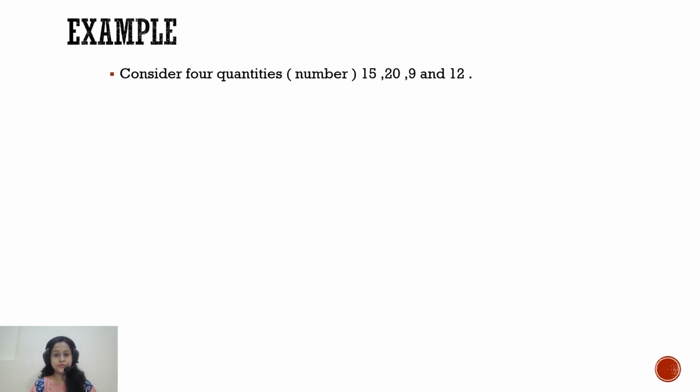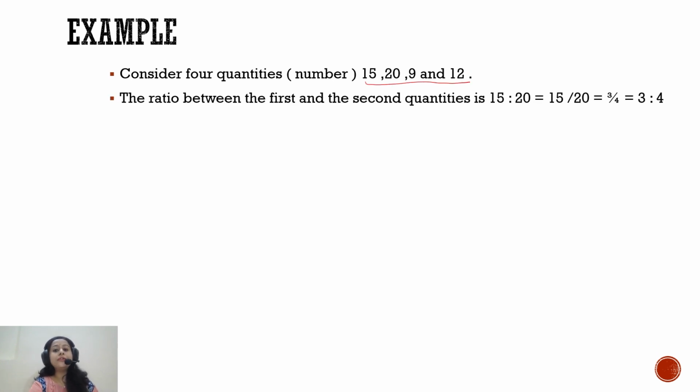Suppose there are four numbers. We have four numbers 15, 20, 9 and 12. What I'll do, I will take the first two numbers and make a ratio, and then I'll take the last two numbers, that is the third and fourth number, and make a ratio. And I will see whether the simplified values of these two ratios are equal or not. So if I consider the first and second quantity, that is 15 is to 20, I will just simplify it.